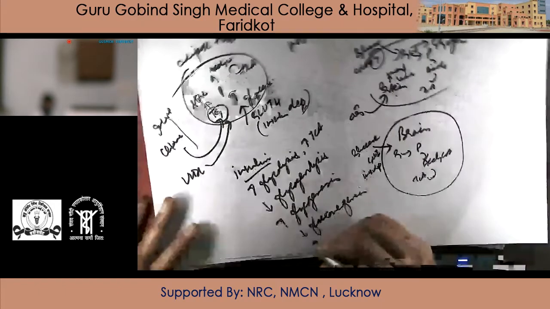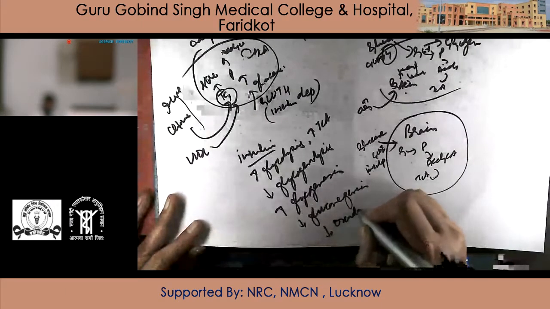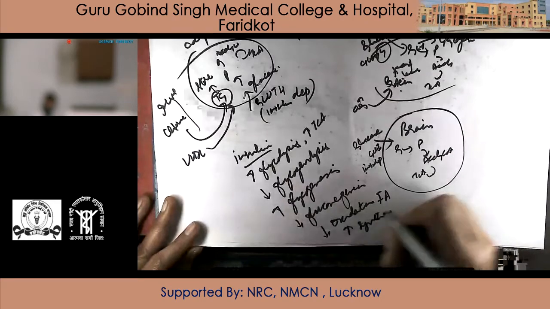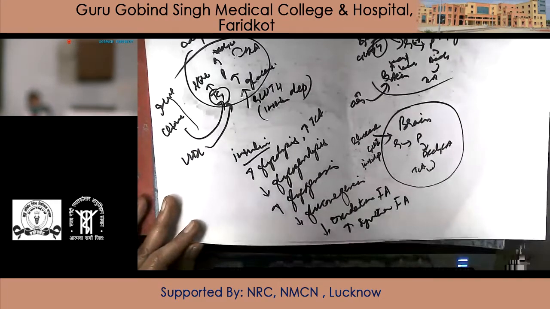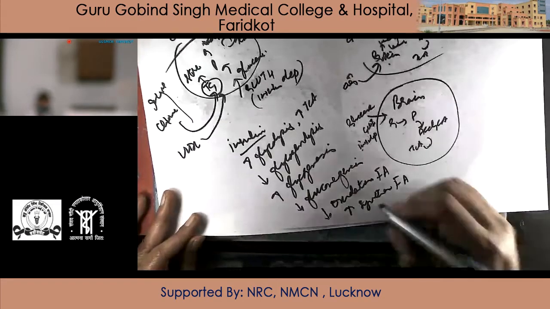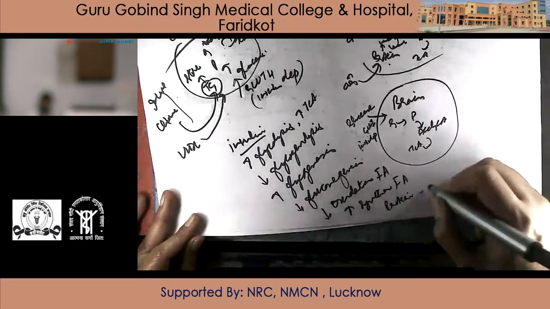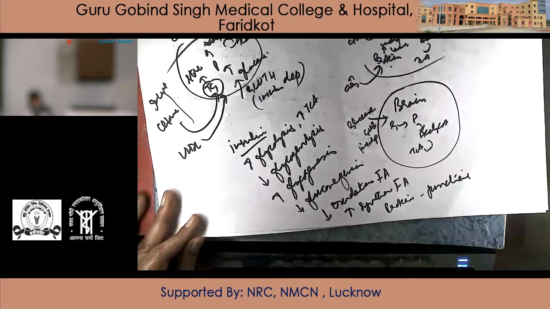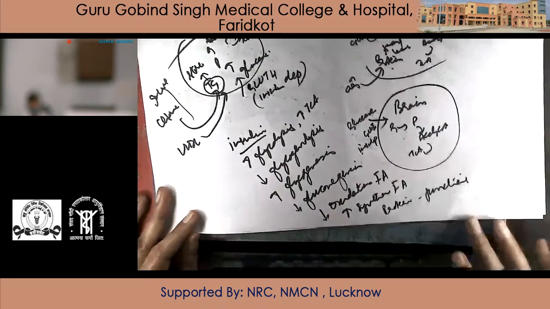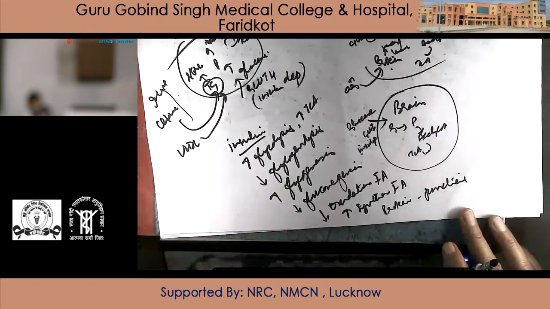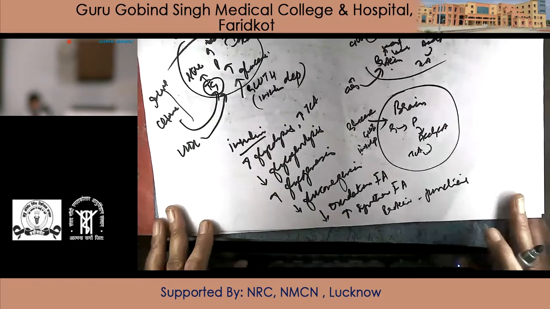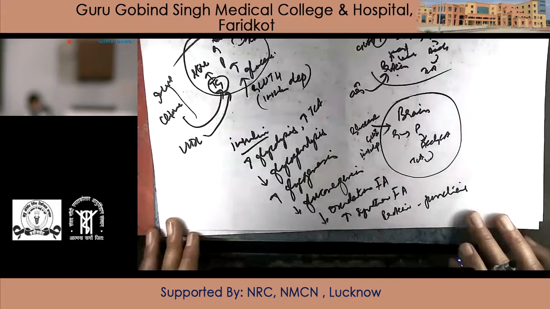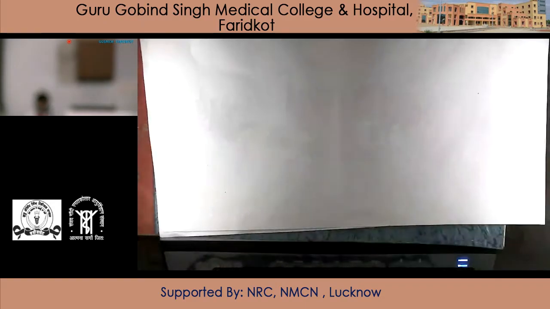Then there is a decrease in oxidation of fatty acid and an increase in synthesis of fatty acid. Fatty acid synthesis will increase in the presence of insulin. Proteins are used up for the rest of the functions, but not for gluconeogenesis. So this is the response of the body when a person is in fed state. We are talking of a normal, healthy person, because if a person is diabetic, this whole scenario will change because insulin is not there. Now we move on to fasting state.